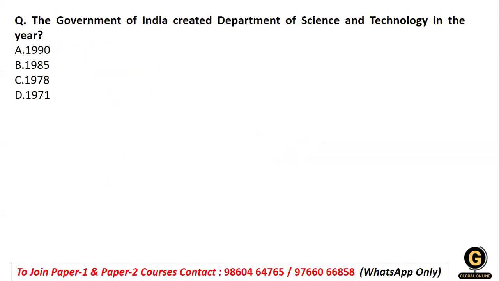Coming to the next question, again a factual question. The government of India created Department of Science and Technology. See, like that, one you can expect from such years, and one you can expect from direct question. So obviously, the government of India has created Department of Science and Technology. In which year? So Department of Science and Technology was established with an aim to have new promotions not only in the area of science but also technology, which will help to play an important role in organizing, coordinating, promoting the activities of science and technology. And it was formed in the year 1971. So the government of India created Department of Science and Technology in 1971, right?